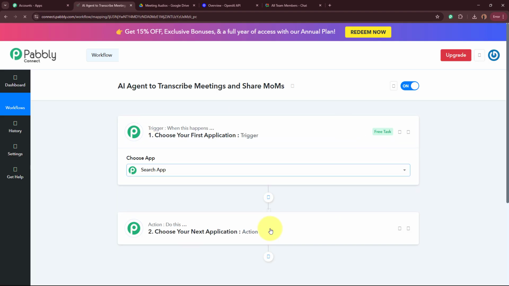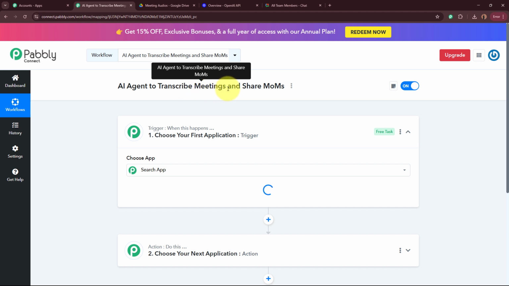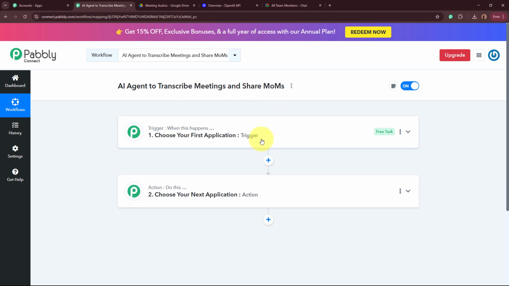A workflow over here is created in the name of AI agent to transcribe meetings and share MOMs, and you can see that there are two windows in front of you. One says trigger, other says action. So what is trigger and action? Trigger and action are the two most important steps of our automation process because our process depends on these two principles.